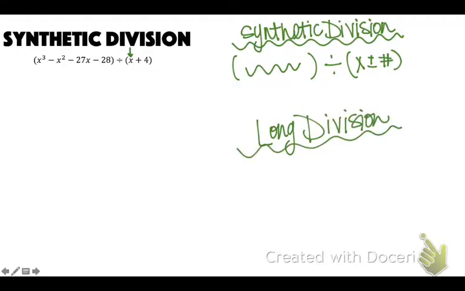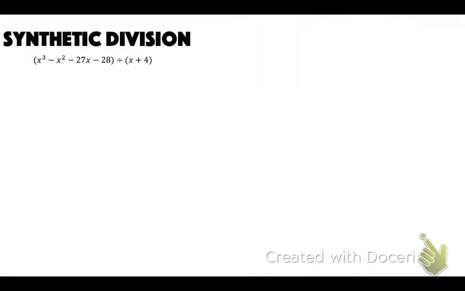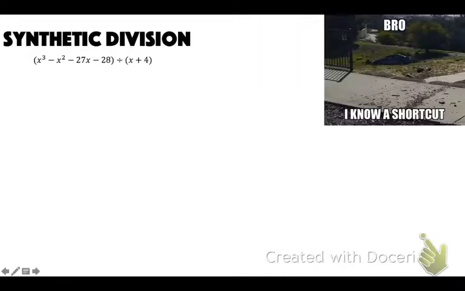Synthetic's just kind of a shortcut. But if this was like a 3x plus some number, or if it was an x squared plus some number, that's when this number is not a 1, that's when you have to use long division. Okay, because you're all going to want to use synthetic division all the time. So let's go through this shortcut that we know. So here, we're just going to do it upside down.